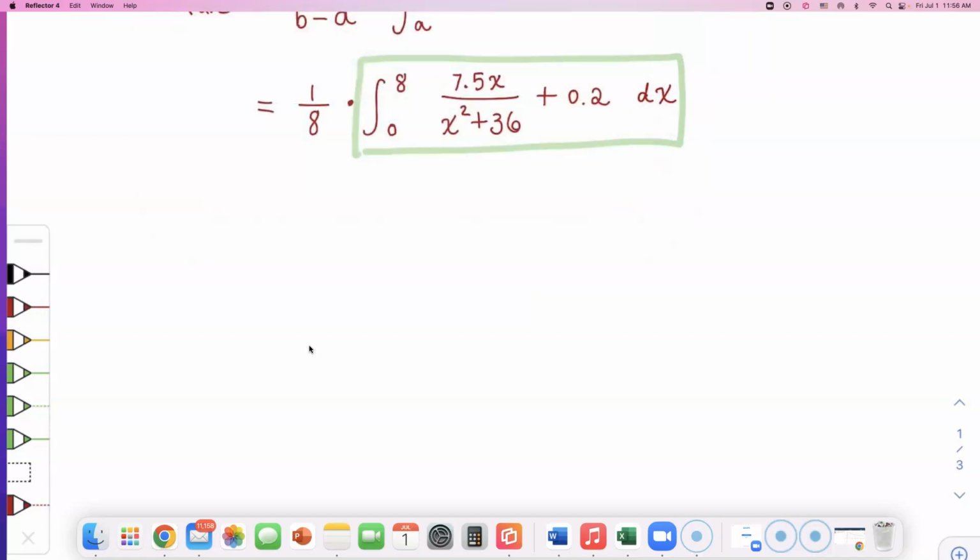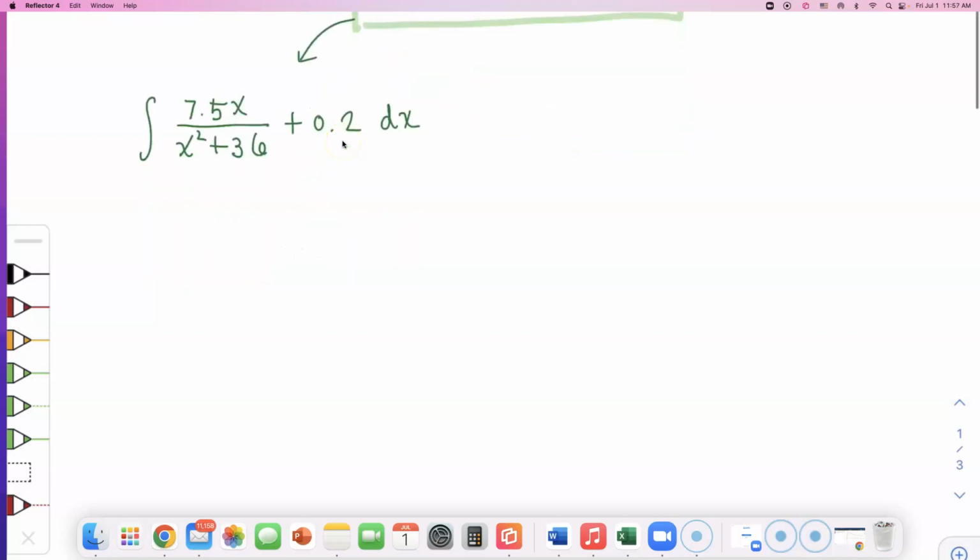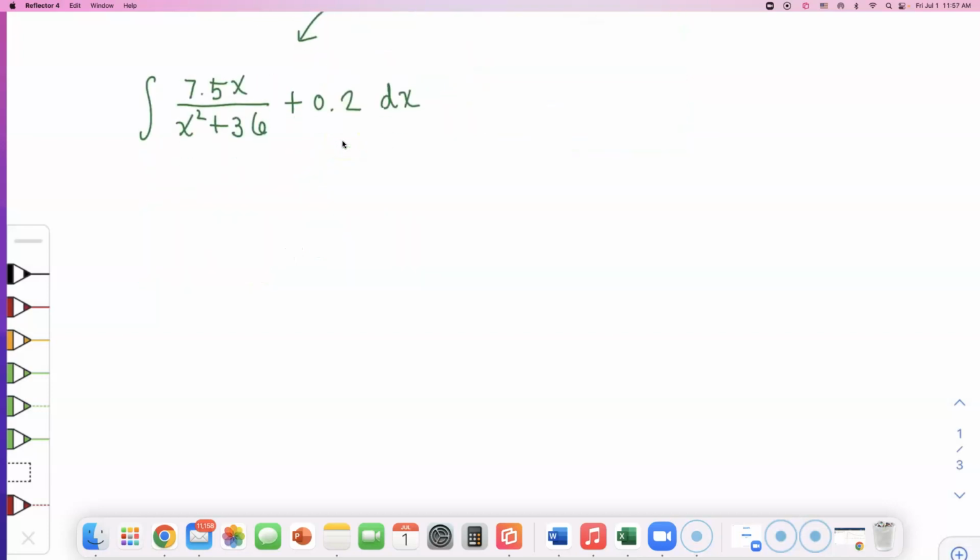Let's see. I'll just find the indefinite integral and plug in 0 and 8 in there, okay? So what is the integral of 7.5x over x squared plus 36, plus 0.2 dx? I'll do that first, and then I'll plug in my bounds of 0 and 8. When I get my answer, I will divide this green box part by 8, okay? So that may take us, oh no, this is such an ugly mess. It's going to take us some time.